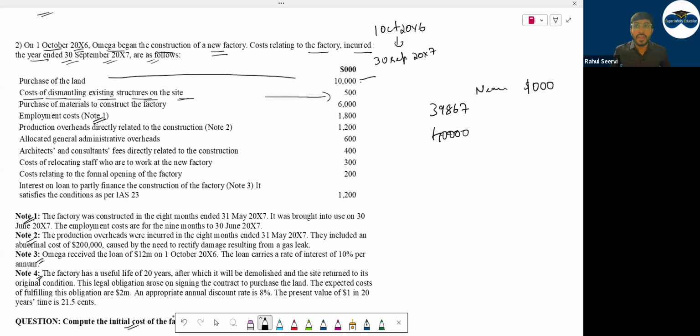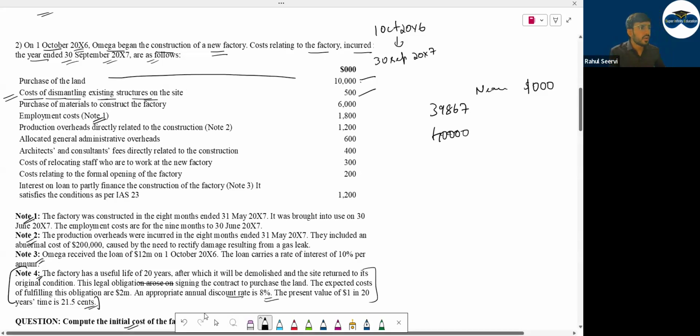So ये include होगा. Should you discount this? No, it is being incurred today only. इधर कुछ लिखा है क्या? नोट नंबर 1 को रेफर करो, नोट नंबर 2 को कुछ रेफर करो, बोला एग्जामिनर ने? क्वेश्चन में कुछ भी नहीं बोला. If you see the note number 4, you will say sir something is given regarding discounting here. But is this discounting relating to this? No, they have not mentioned that refer note number 4 to this. So we'll not refer it. So simple, cost of dismantling the existing site will be included.